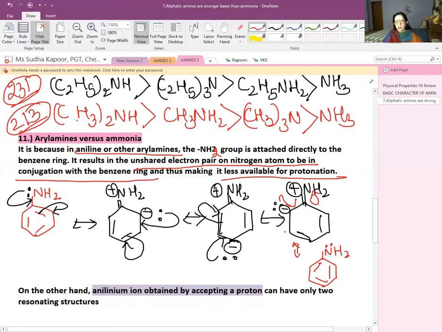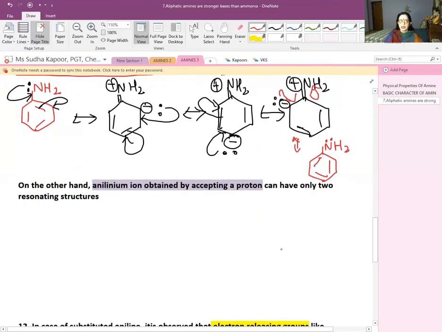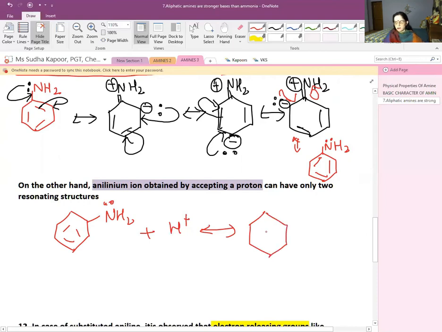But since the lone pair is going into the conjugation structure, it is less available for protonation, which is not the case in ammonia. Now, on the other hand, the anilium ion is obtained by accepting a proton. When aniline, which is a very good base, accepts a proton, that is H positive, it is converted into the anilium ion, that is NH3 positive. The lone pair with the H positive gives the anilium ion.